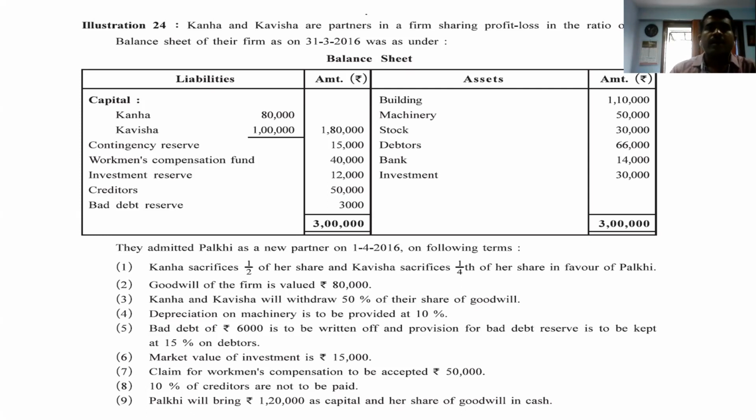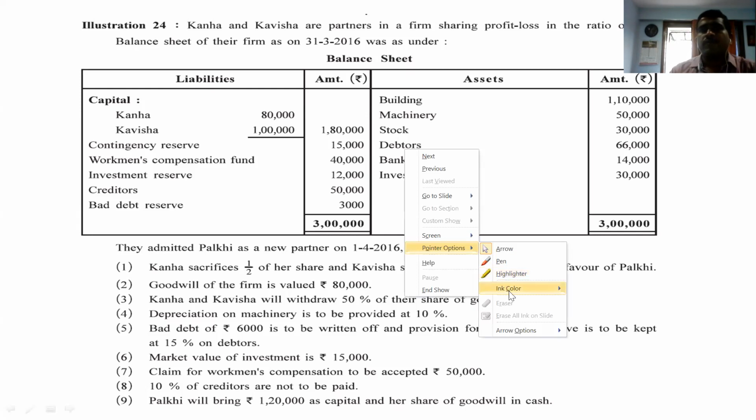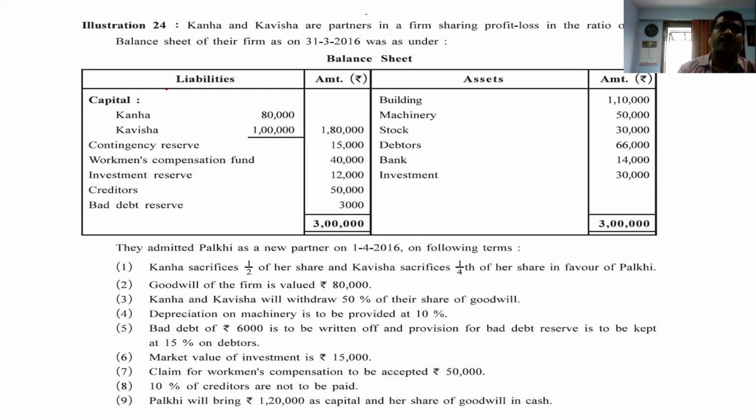Again, I am reading. Kana and Kavisha are the partners of a firm sharing profit and loss in the ratio 2 is to 3. Balance sheet of their firm as on 31/3/16 was as under. Right. So first comes the capital. This capital we have to write on which side? It comes in partners capital. Contingency reserve that we can distribute. That's why it is known as accumulated profit.